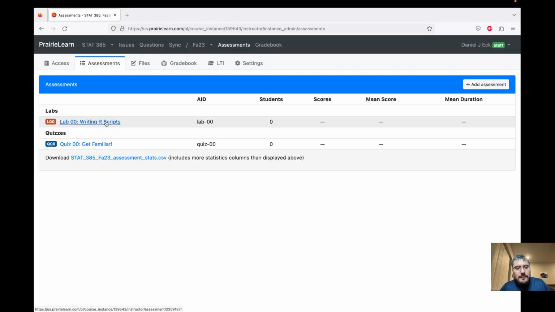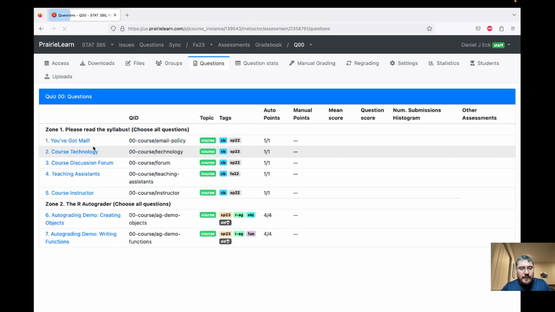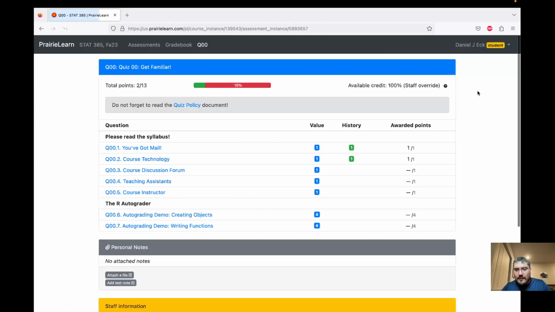Okay, so we did the lab last time. We will do quizzes this time. There's a lot of background stuff on my end, so I'm switching it to student view. And so I've already gone through some of this on my own, getting familiarized with the PrairieLearn auto grading system myself.